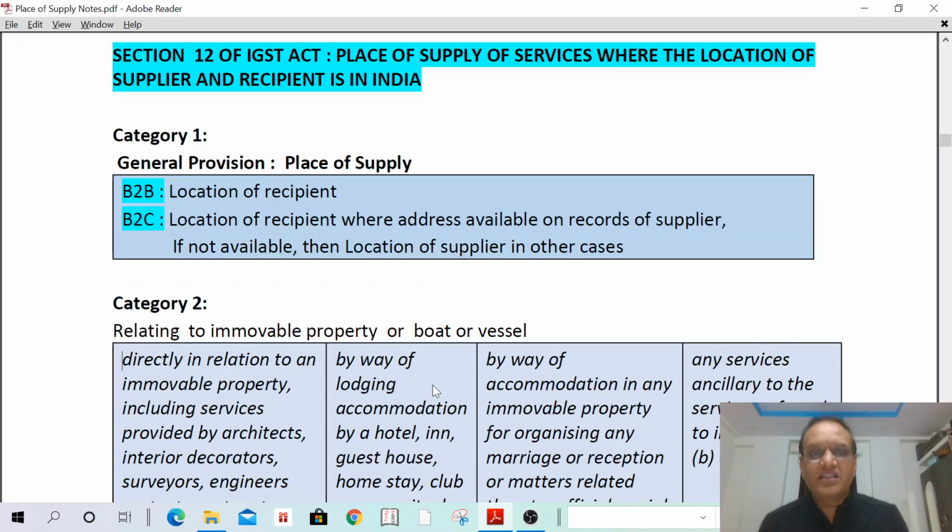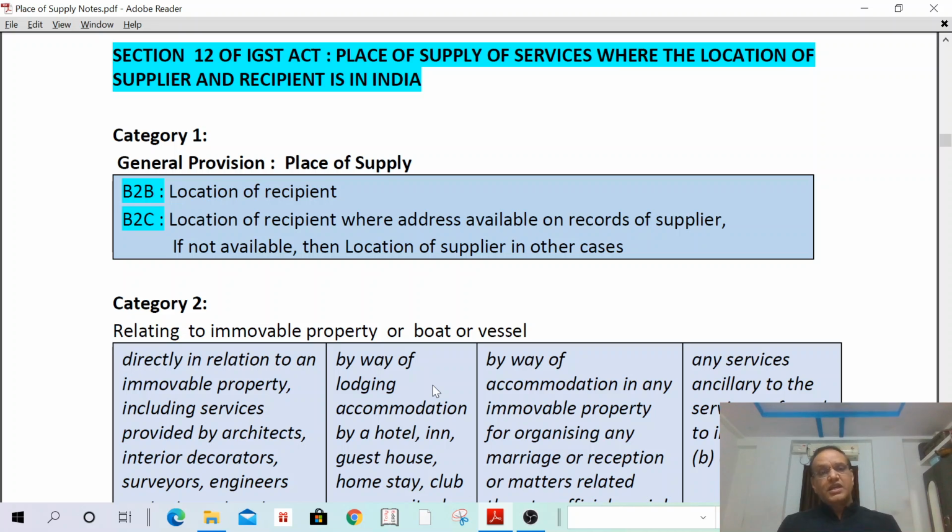Then first category, general provision. In case of place of supply of service, in case of general provision, what is the place of supply? If it is supplied between B2B, that is supplied by a registered person to a registered person, the place of supply shall be the location of the recipient. In case of B2C, a registered person supplying to an unregistered person, the place of supply shall be the location of the recipient if the address is available on the records of the supplier.